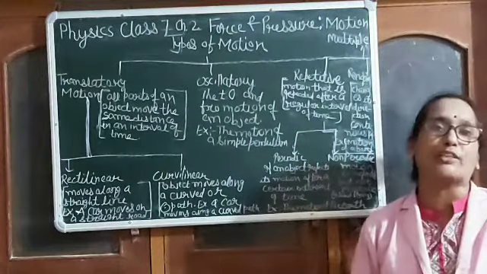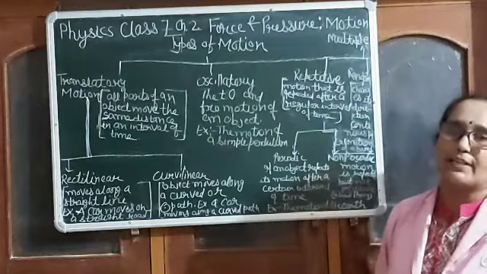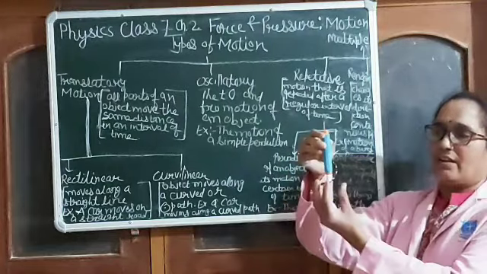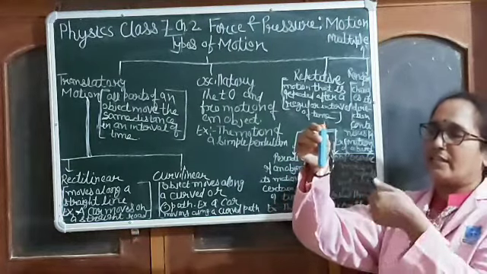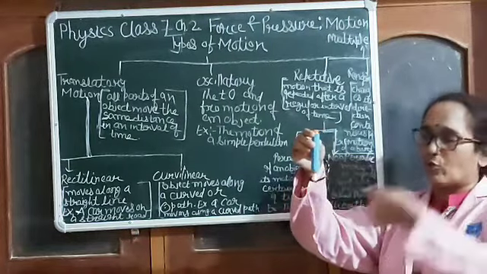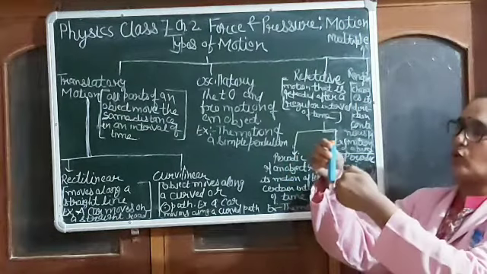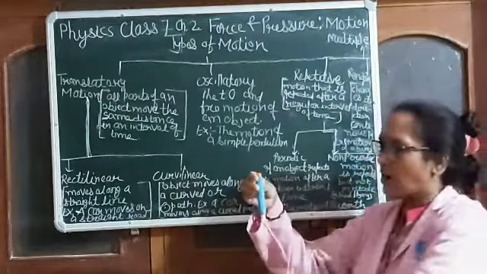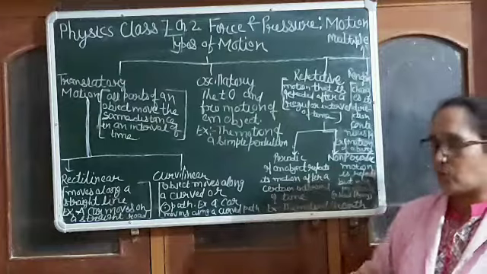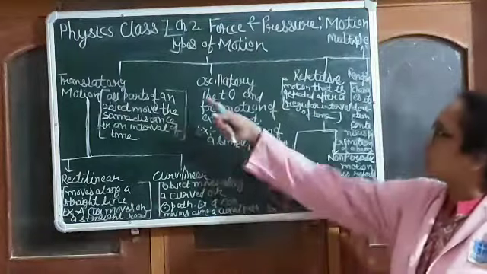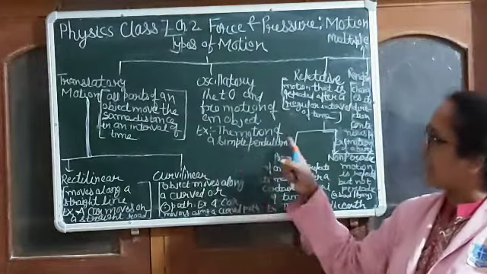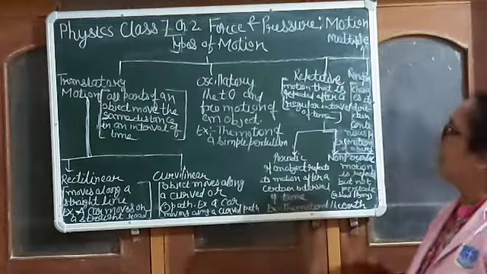Oscillatory motion is also called vibratory motion. See, a pendulum is like that: one bob is hanging here, and it moves to and fro. First it goes from the mean position to one extreme position, then goes to the mean position, and again goes to the extreme position. That is called to and fro motion. Like a swing also. The to and fro motion of an object is called oscillatory motion. Example, the motion of a simple pendulum.